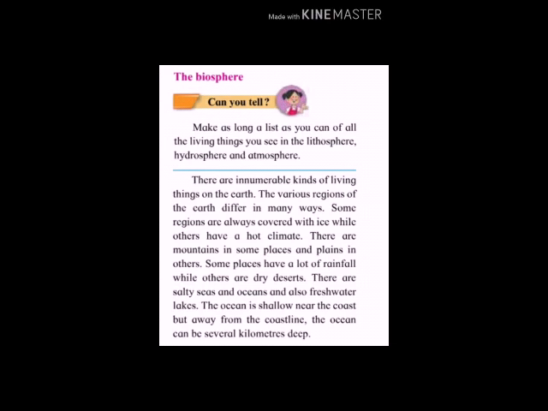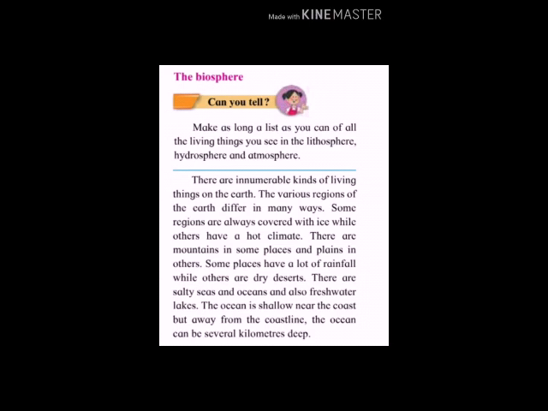There are mountains in some places and plains in others. In the landforms we have seen mountains, hills, plateaus are there. So somewhere we find that mountains are there and some of the places we find plain surfaces there, that are called as the plains. Some places have a lot of rainfall while others are dry deserts.